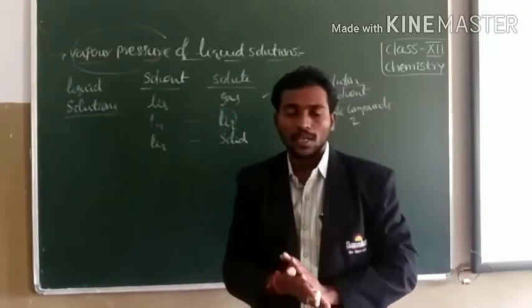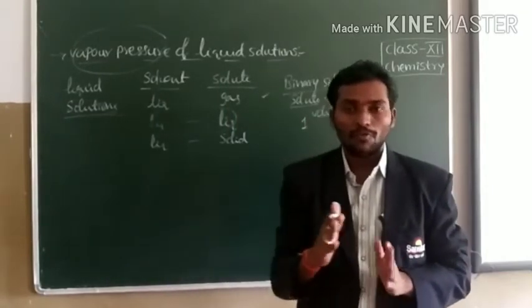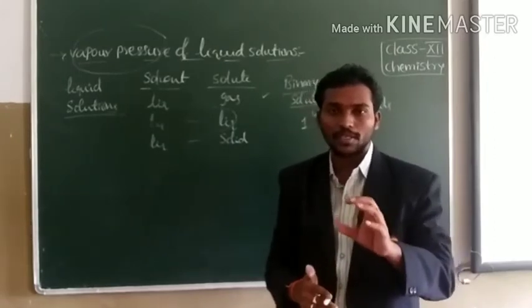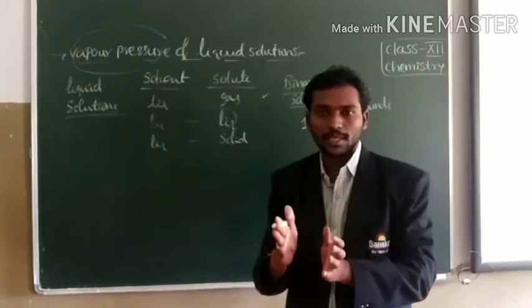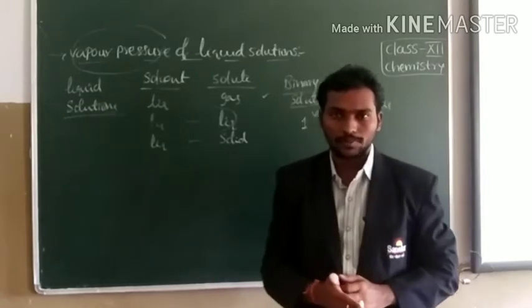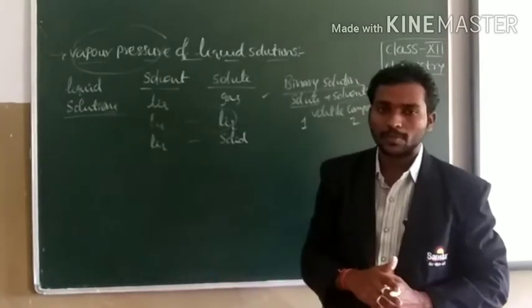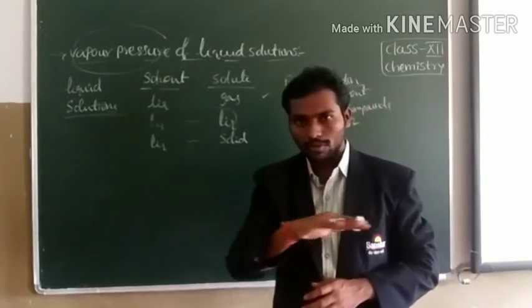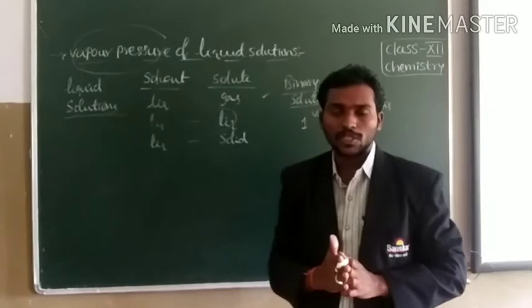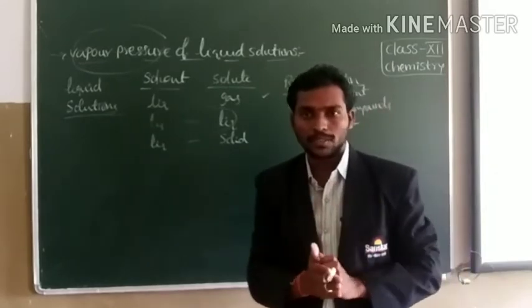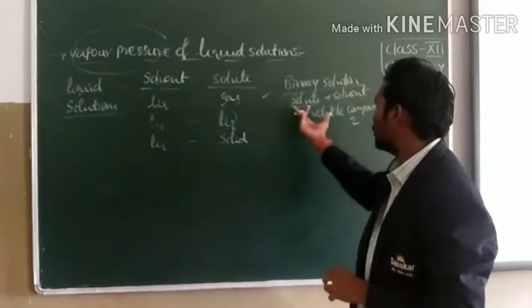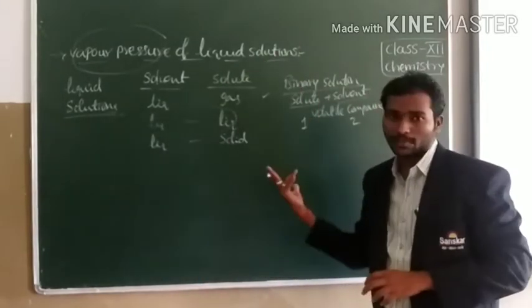Vapor pressure means the pressure exerted by the vapor form of the liquid over the solution at normal atmospheric conditions of temperature and pressure. I am repeating, children. Vapor pressure means the pressure exerted by the vapor form of the liquid over the solution under atmospheric conditions of temperature and pressure. So here we are talking about vapor pressure of liquid solutions.